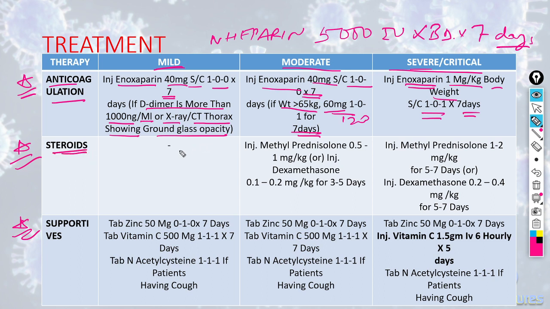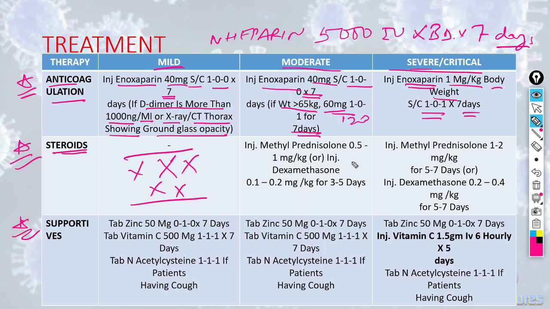Coming to steroids, in mild cases, steroids are not given. This is a very important point. In moderate cases, 2 steroids can be given, which can be methylprednisolone or dexamethasone.